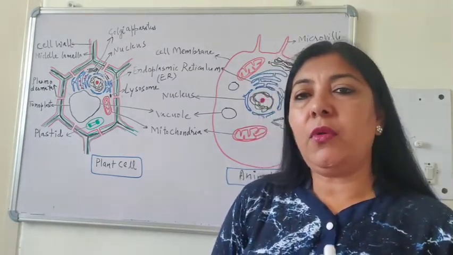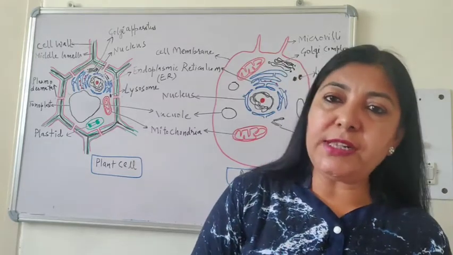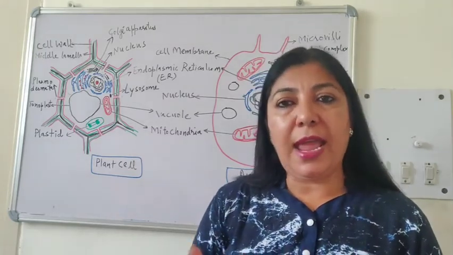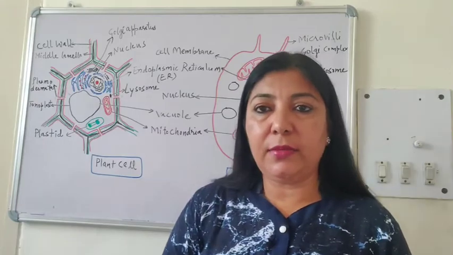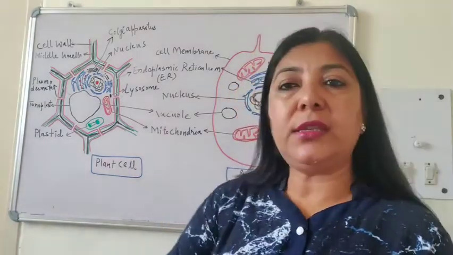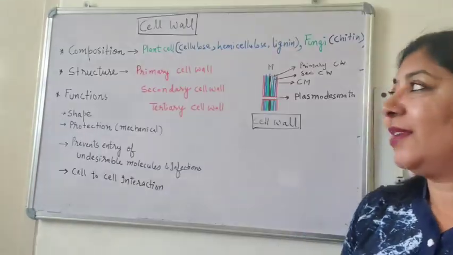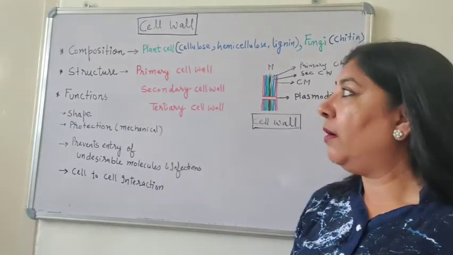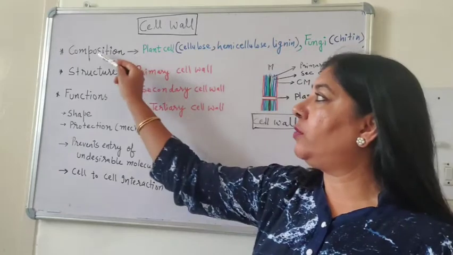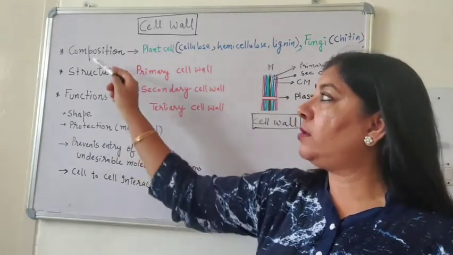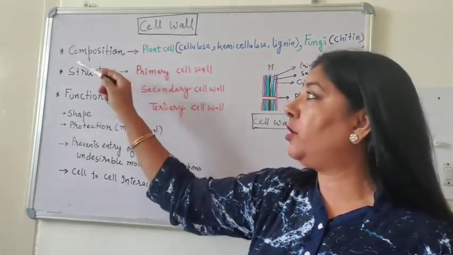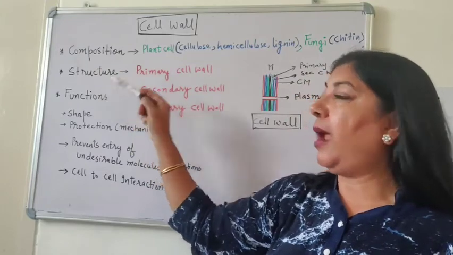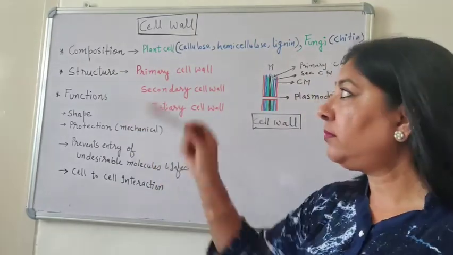Today I will take up only the membrane part. So we will study about the cell wall and cell membrane in detail. Let's study first about the cell wall. So now let us study the cell wall in more detail. We will study cell wall in terms of three parts. One is its composition, structure and functions.